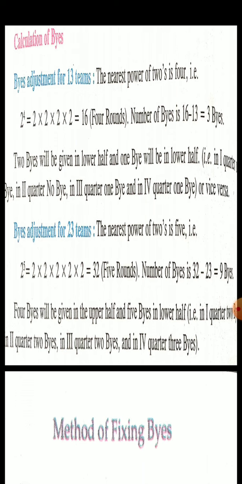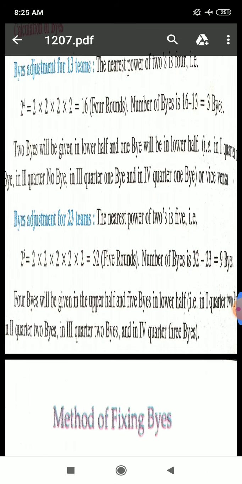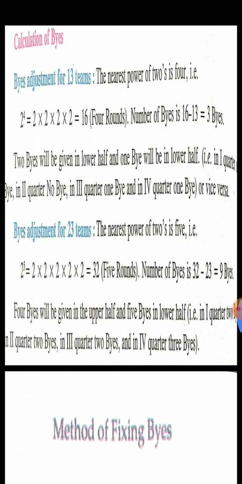So there will be 5 rounds in the fixture. So this is how to calculate byes and the number of rounds. You already know how to calculate the number of matches. So these are the important points: how to calculate the number of matches, number of byes, number of rounds, and then you are going to adjust the fixture.